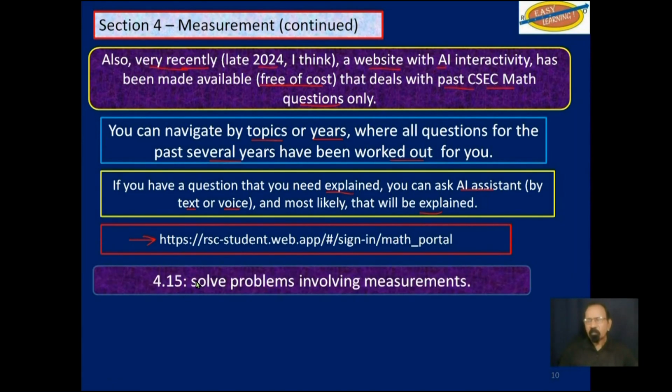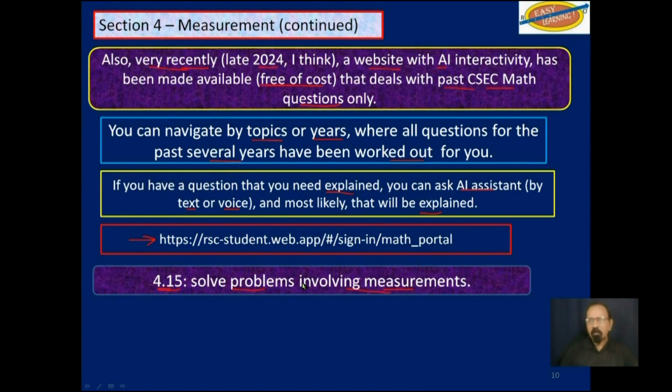Now, this website is extremely important because you may know everything in the syllabus, the objectives, but you still have to learn how to answer the questions the way CXC set those questions. So this website is very, very important, especially as we are looking now at section 4, the last objective in section 4, solve problems involving measurements.